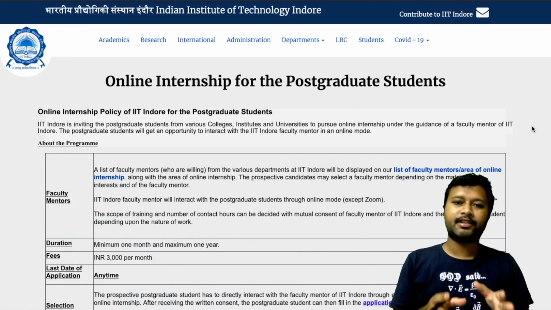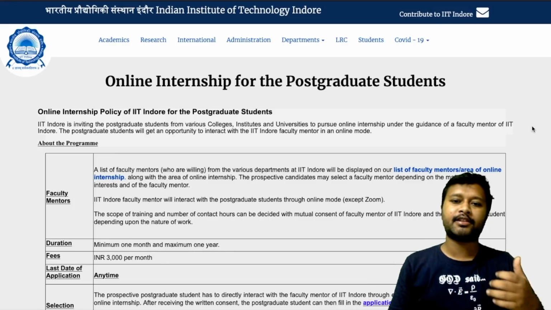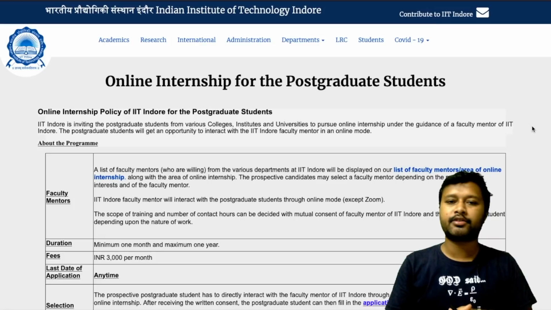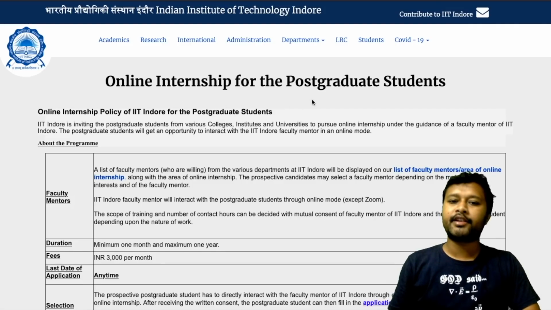Alright, so the process for joining this online internship is pretty simple, and it's pretty much the same as what you had for the undergraduate students. So I'll just tell you quickly. This is an online internship for postgraduate students, and a list of faculty mentors is given over here.